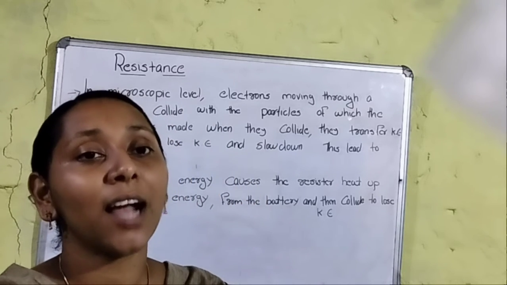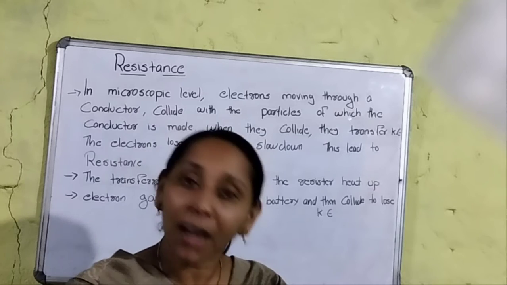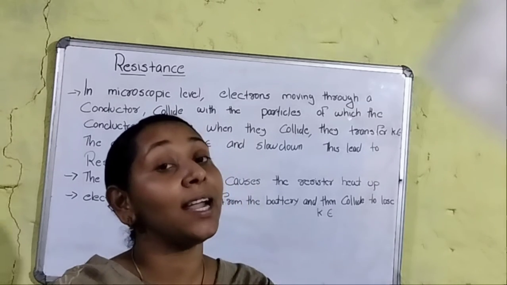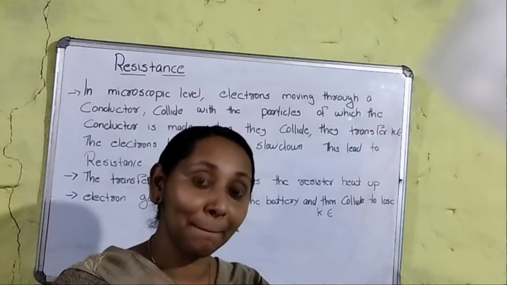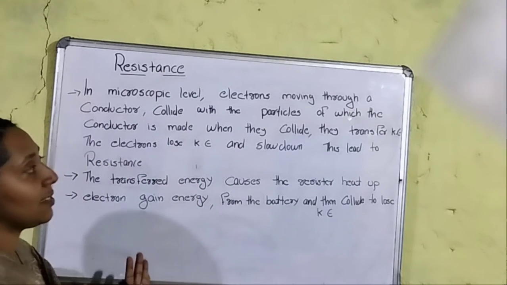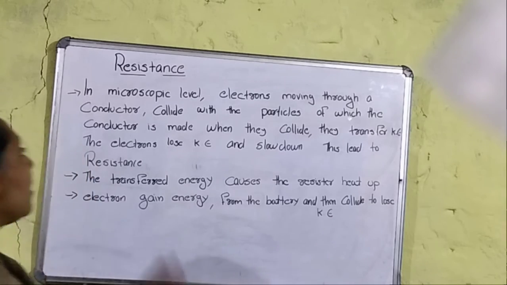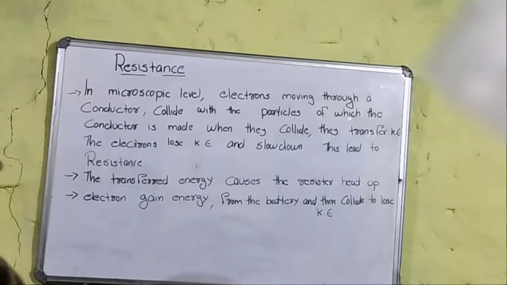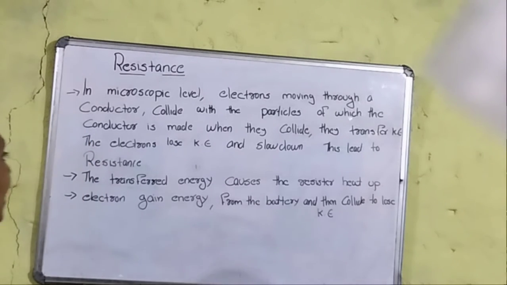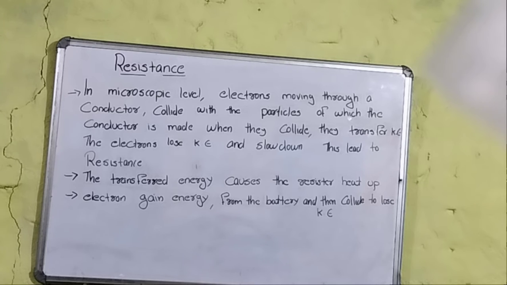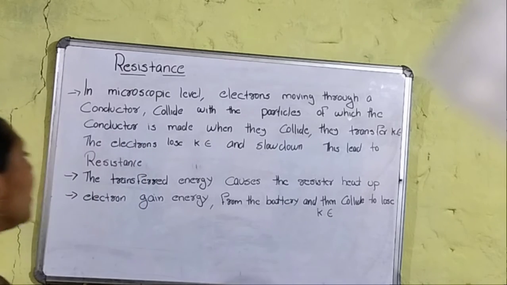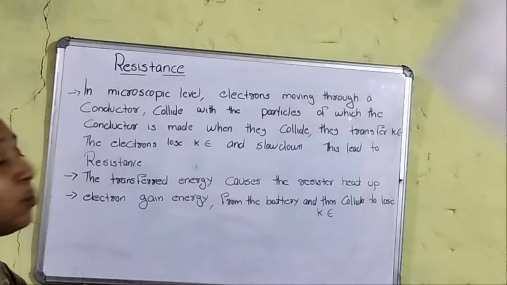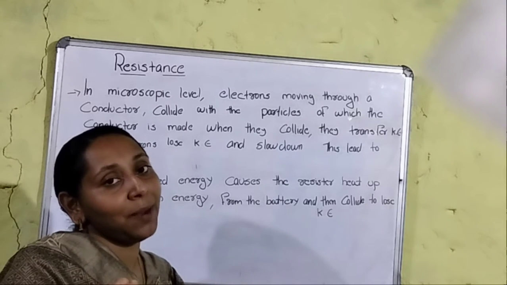Resistance means blocking the current, am I right? And how does it happen? That is what I am mainly concentrating on in this video. So listen properly and try to understand what resistance is. The statement is like this: at a microscopic level, electrons moving through a conductor collide with the particles of which the conductor material is made. They collide and transfer kinetic energy. The electrons lose that kinetic energy and slow down. This leads to resistance.